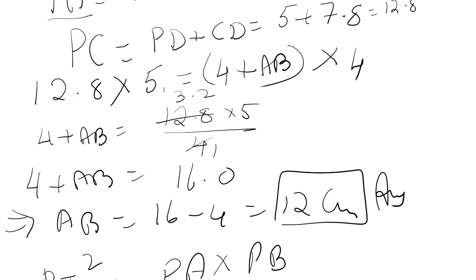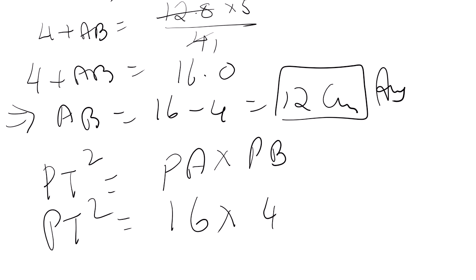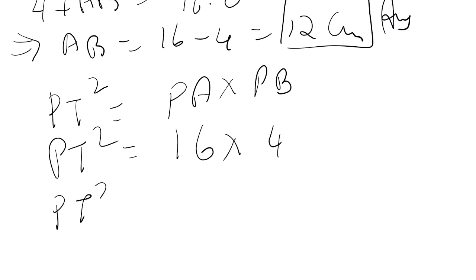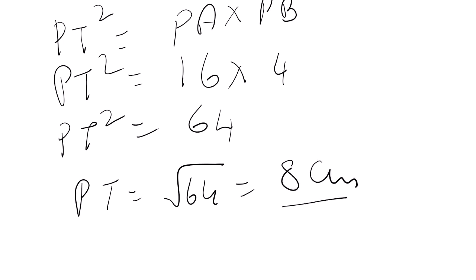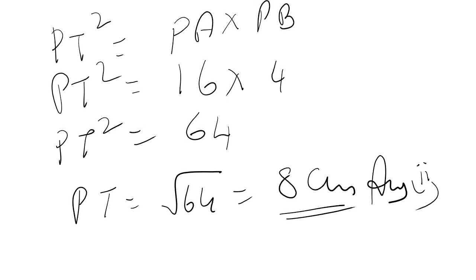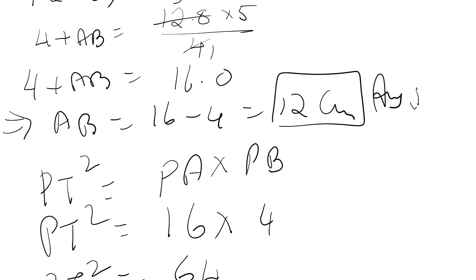Okay, here. So 4. So PT square is equal to 64. So PT is equal to square root of 64, that is 8 centimeter. This is your answer 2, and this is answer 1. Okay, children, understood?